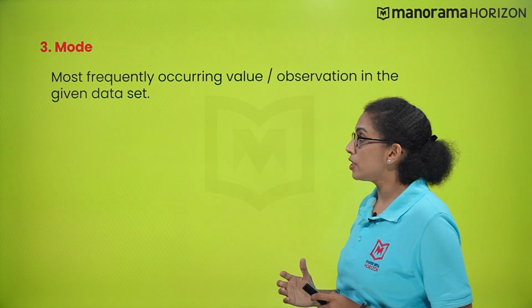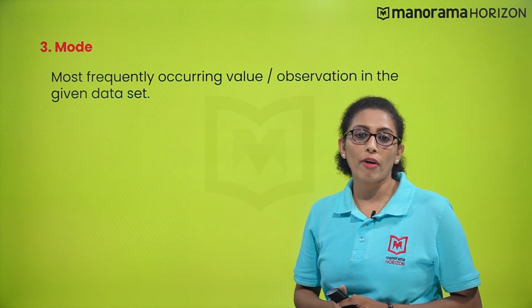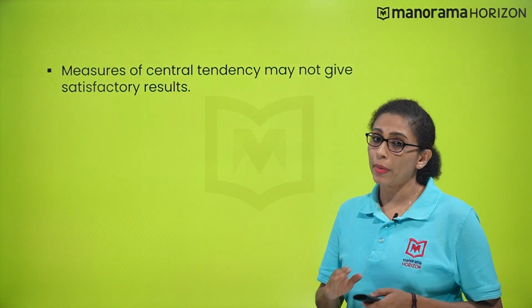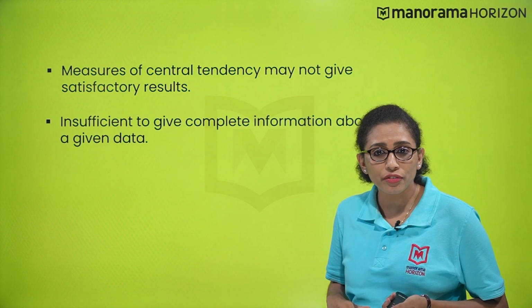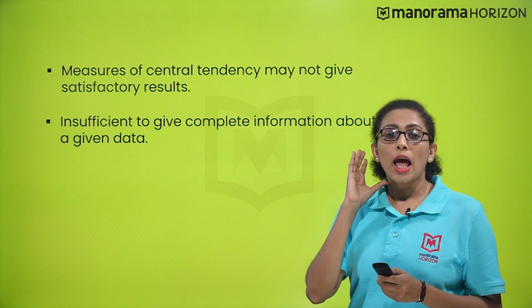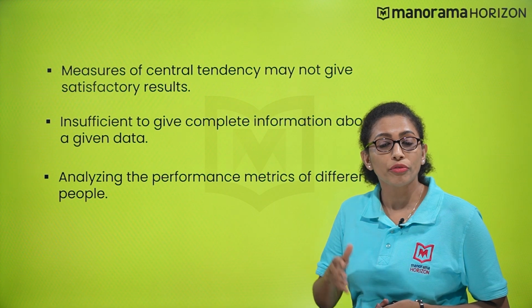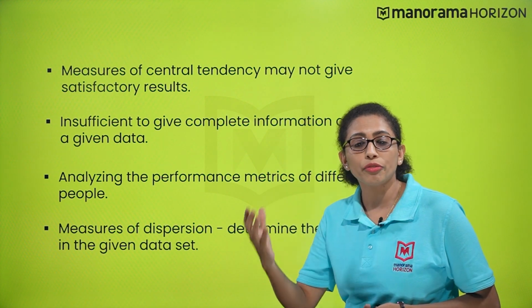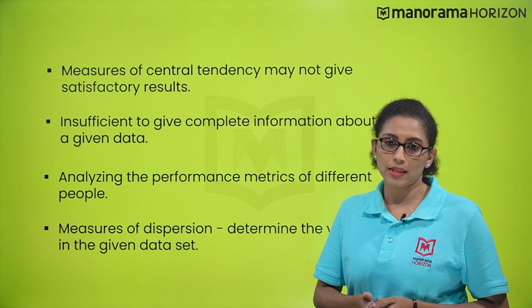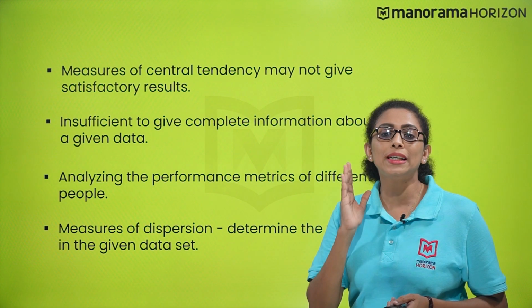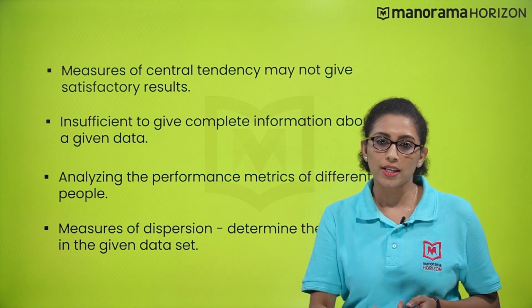Now, the third M, that is mode. What is mode? It refers to the most frequently occurring value or observation in a given dataset. But many times, these measures of central tendency may not give satisfactory results as they are not sufficient to give complete information about the given data, especially when analyzing the performance metrics of different people. Variability is another factor which requires to be studied under statistics.